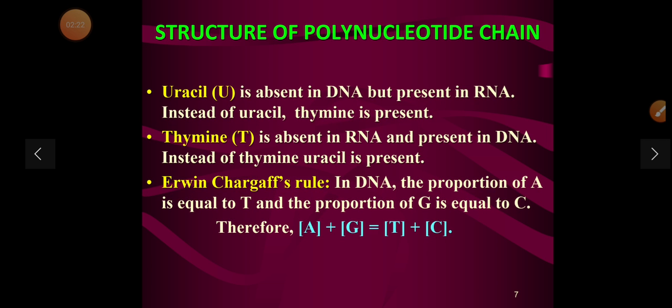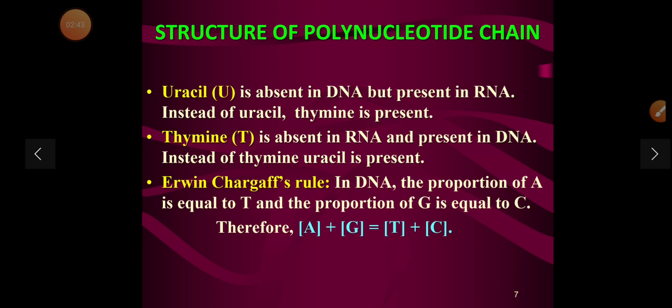Uracil is absent in DNA but present in RNA. Instead of uracil, thymine is present in DNA. Thymine is absent in RNA and present in DNA. Instead of thymine, uracil is present in RNA.